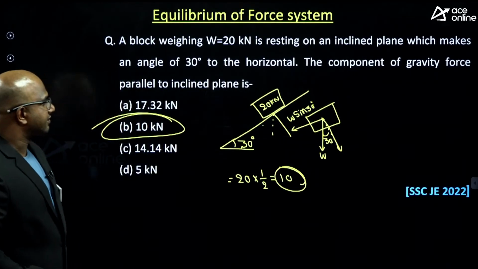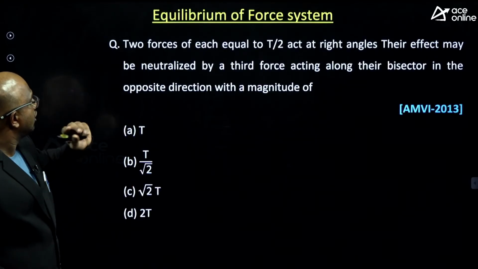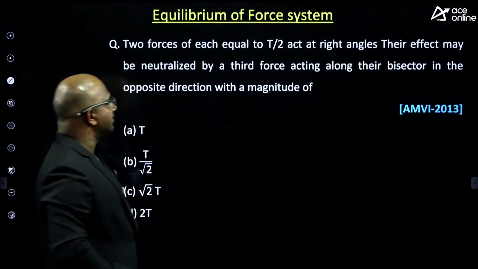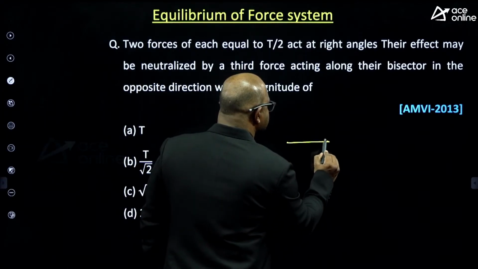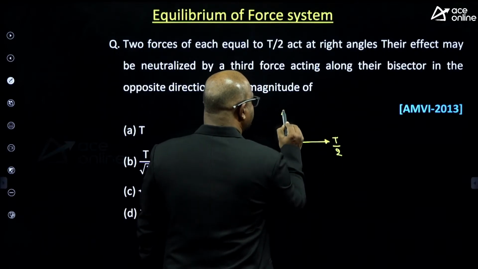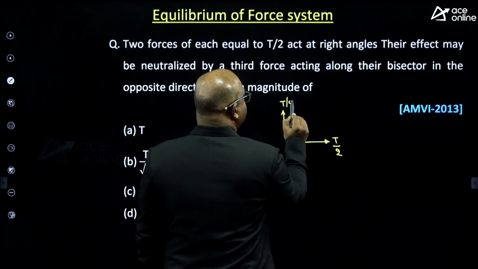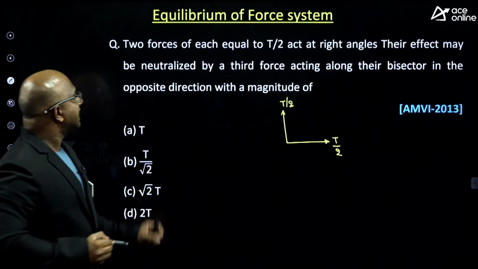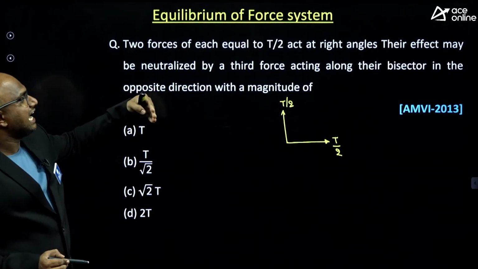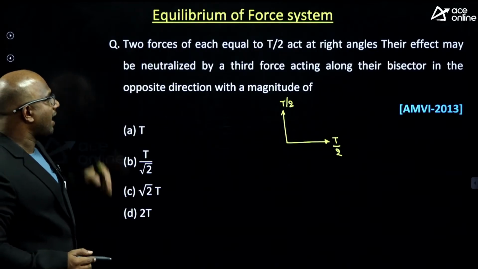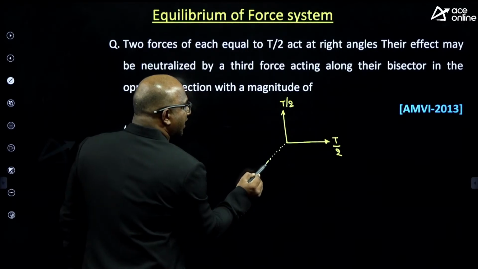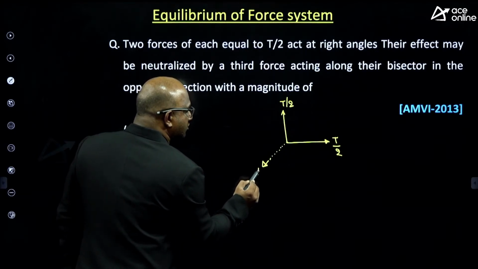Clear everyone? Yes. Next. Two forces each equal to T by 2 act at right angles. Their effect may be neutralized by adding a third force acting along their bisection in the opposite direction with a magnitude of. Definitely, this effect can be neutralized by applying the resultant force here.